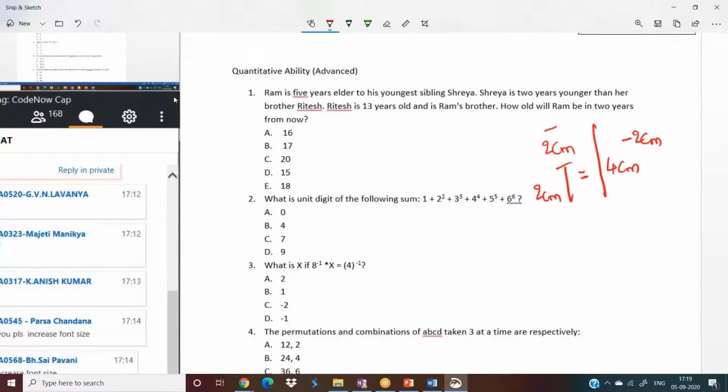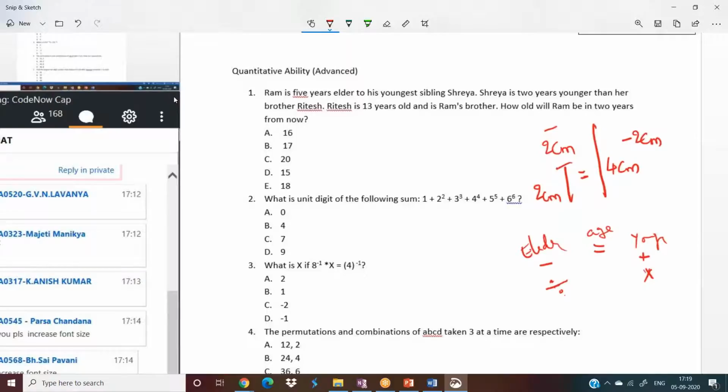In ages also it will be the same. If you want to equate two ages, you have to subtract from the elder one or add to the younger one. And sometimes you have to divide and multiply.